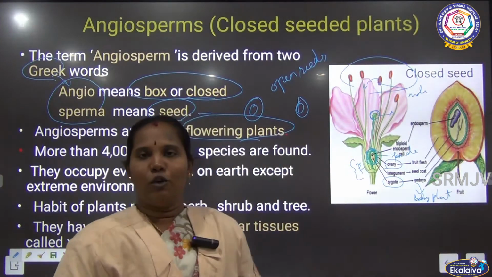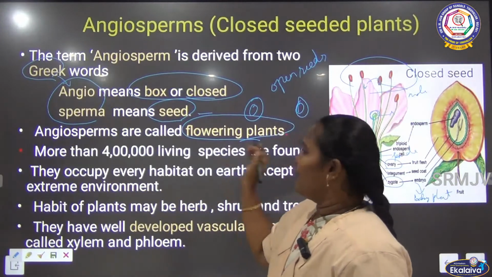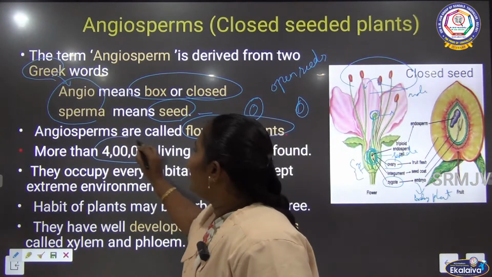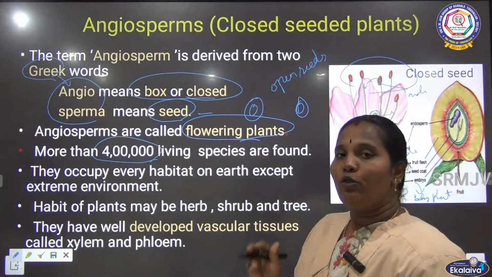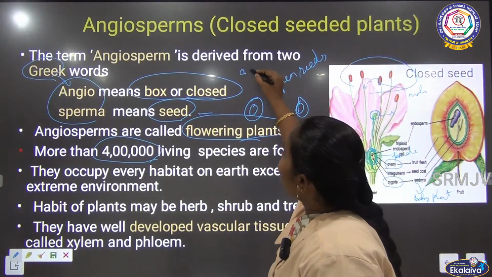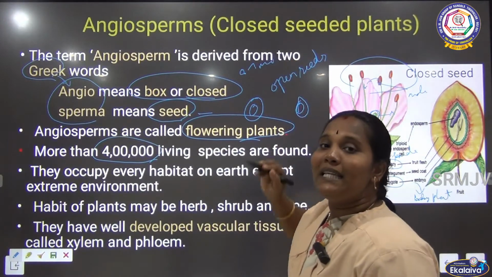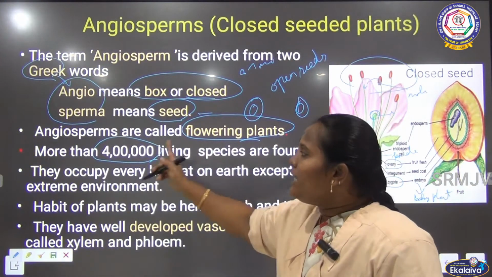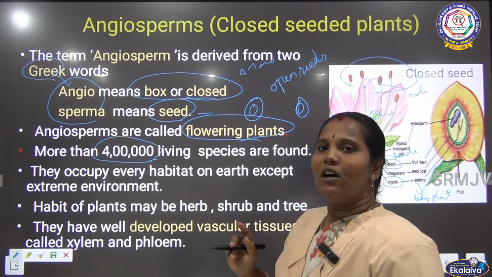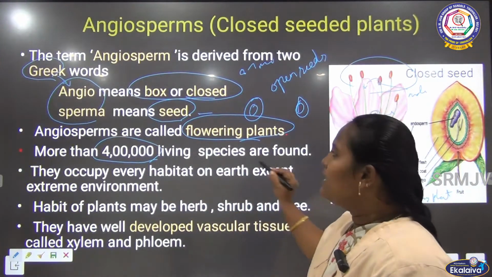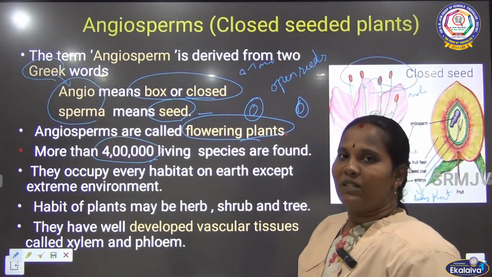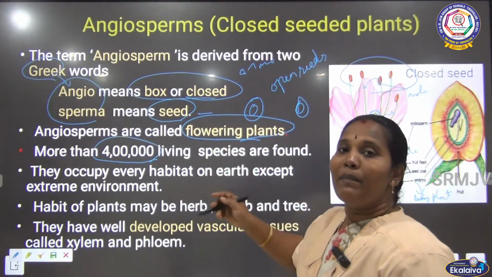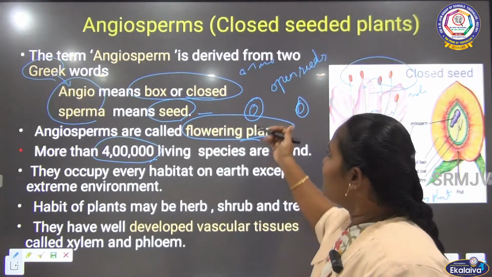We saw that now. So angiosperms are called the flowering plants. Totally, we saw that 8.7 million species are living on the earth. Among these, only 4 lakh species are gymnosperms. The angiosperms can make flowers, so they are called flowering plants.